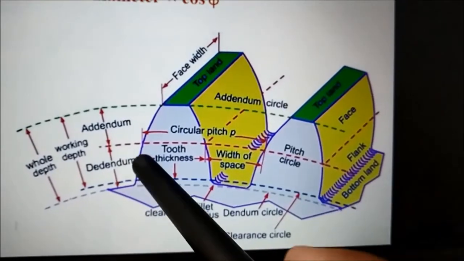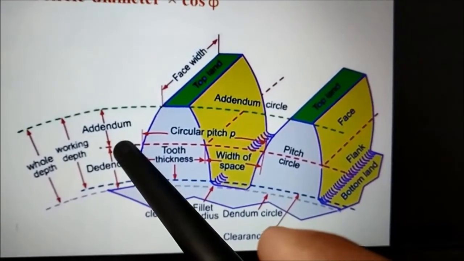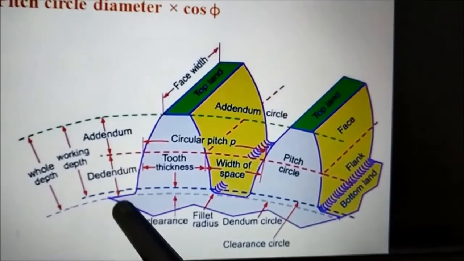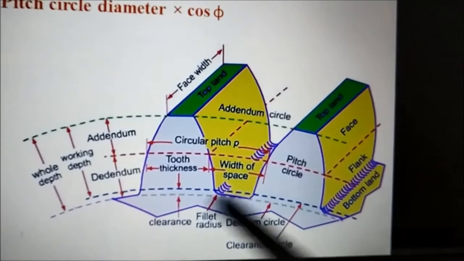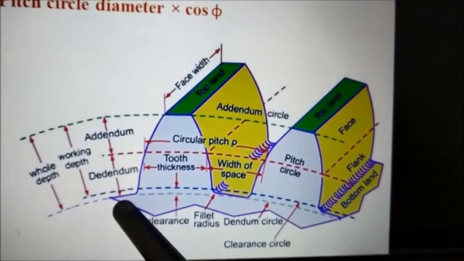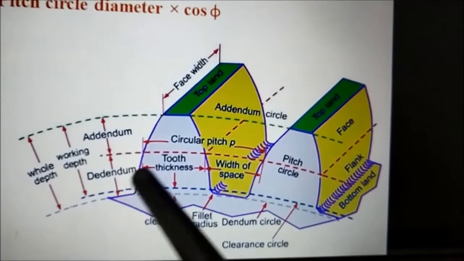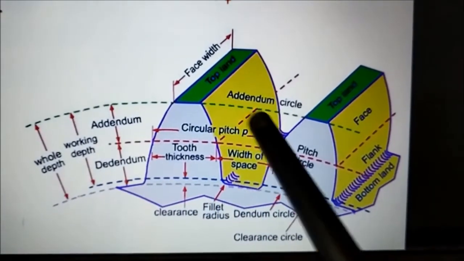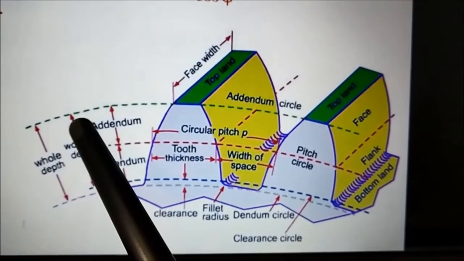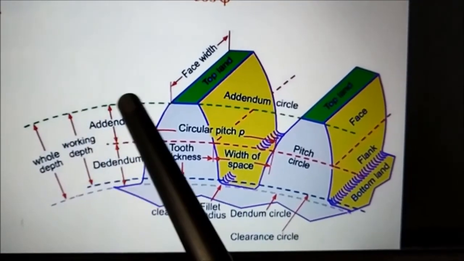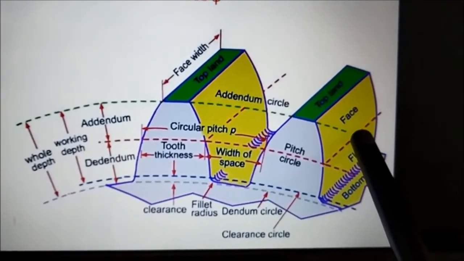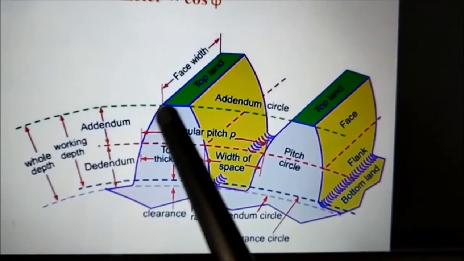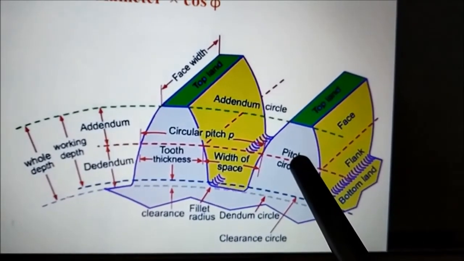And what is dedendum? Dedendum is the radial distance measured from the pitch circle to the bottom of the tooth. So here we have the bottom circle of the tooth. So the dedendum is the radial distance from the pitch circle to the bottom of the tooth. Then addendum circle. Addendum circle is the circle drawn through the top of the teeth and it is concentric with the pitch circle.